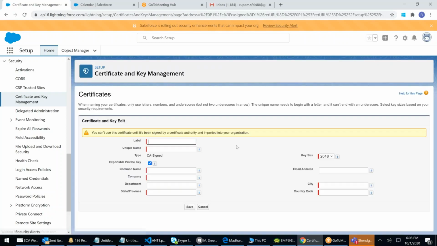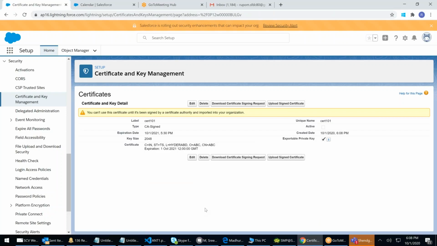Create a self-signed certificate. What is the name? CRT 101. Company name, all these things you have to fill and then save.